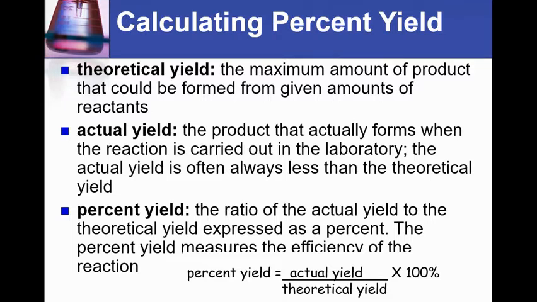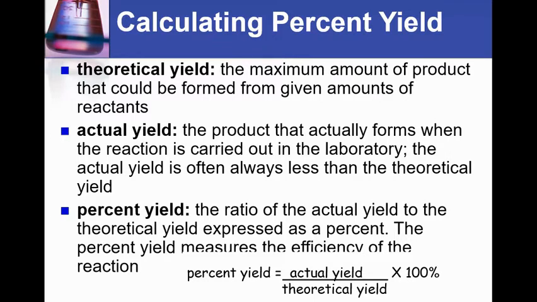The other thing is a lot of chemical reactions give off gases. Well, those gases can be hard to collect. So you're going to lose some of them to the atmosphere, and that's just the way life goes. There could also be side reactions. There could be something around that the chemical you want reacts with instead. And there's also reversible reactions, where a lot of the reactants stay as reactants instead of turning to products. And that's going to reduce the amount of products that you get also. So there's all sorts of things that happen in nature that are out of our control that reduce the amount that we actually produce.